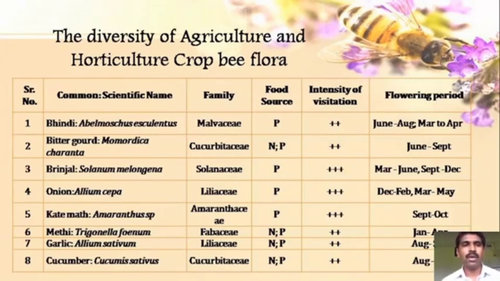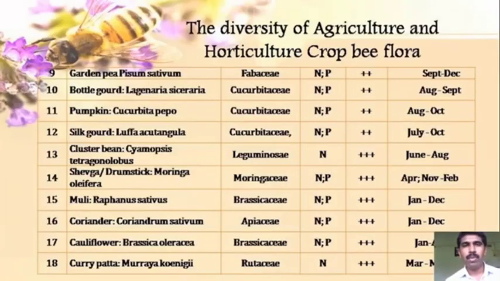You will observe the data requires the scientific name of the plant, what the family is, what type of food source is taken by the honeybees, either pollen or nectar, and finally the flowering period, which is very essential. The same type of data is available here also.